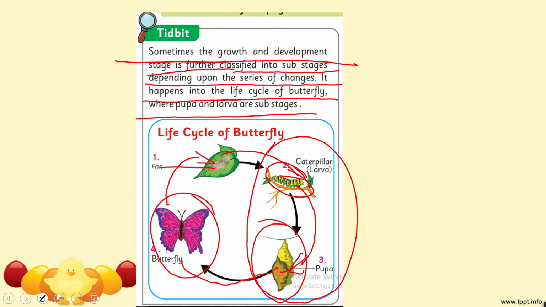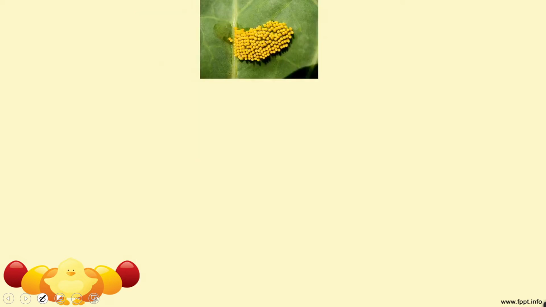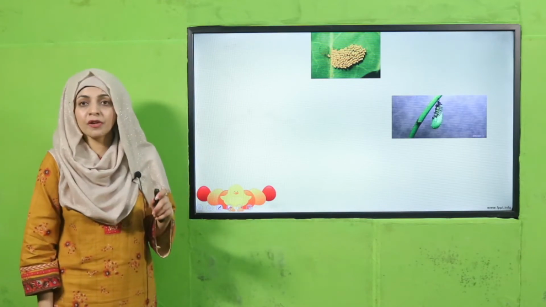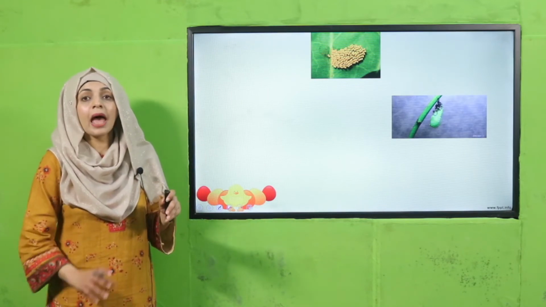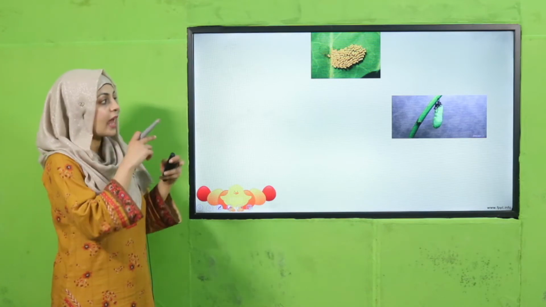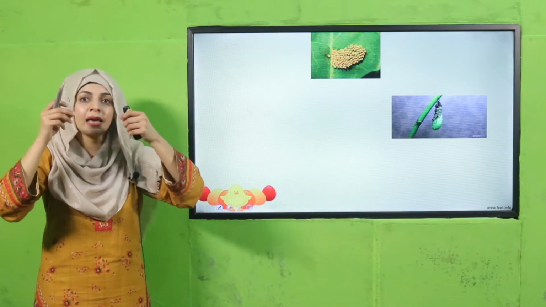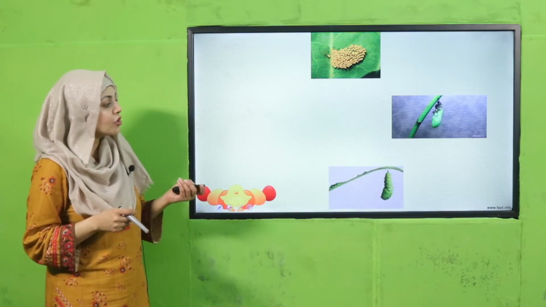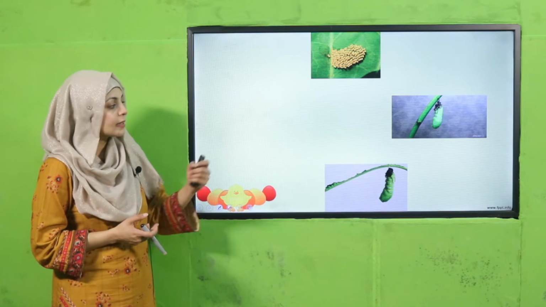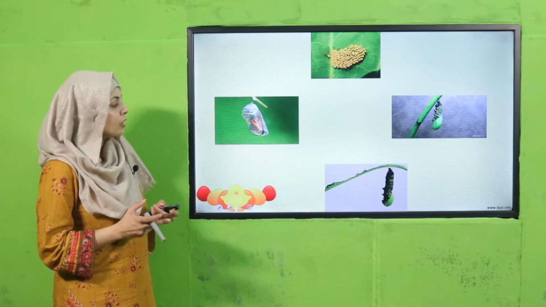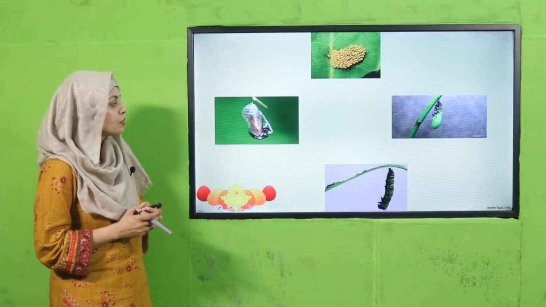So this is the life cycle of a butterfly. मैं यहाँ आपको with pictures explain करती हूँ. Butterflies always lay their eggs on the top of the leaves. Then caterpillars come out of it and it starts eating leaves. And after a few days, it hangs itself from the branch of a tree. यानी कि ये अपने आप को लटका लेता है किसी टहनी के साथ, and it changes into a pupa इस तरीके से. And from the pupa, an adult butterfly comes out. Just like this.